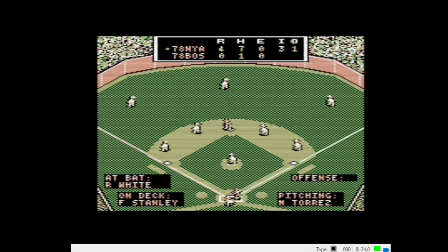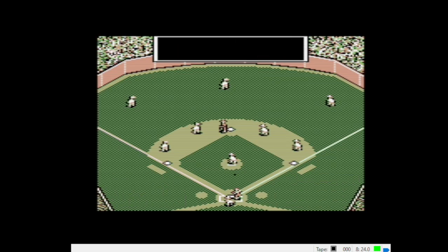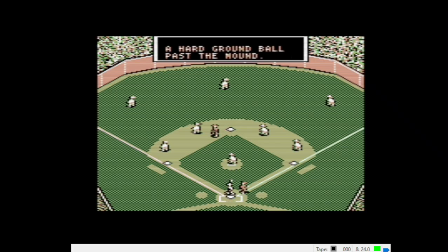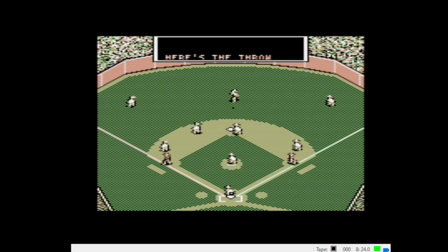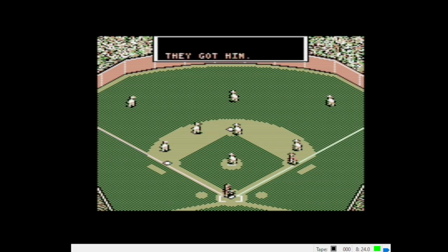Roy White. Offense. There we go. Hard grounder past the mound. Could be tough. That ball had eyes. Clean single. Nettles is trying to score. He's around third. Here's the throw. And he is meat. Strong throw from Freddie Lynn. Fisk applying the tag.